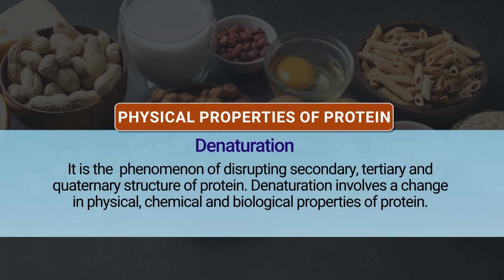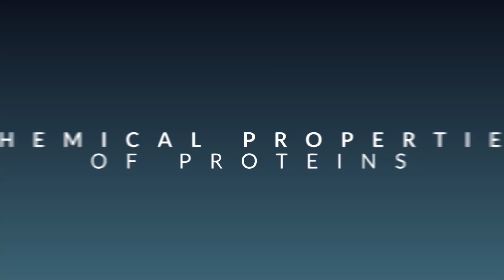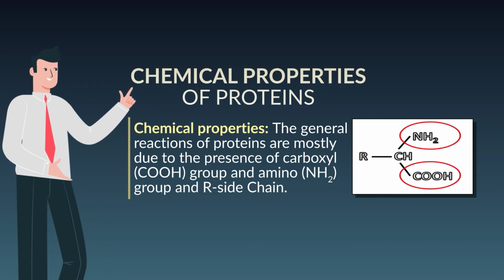Then another property is denaturation of protein. It is a phenomenon of disrupting the secondary, tertiary and quaternary structure of the protein. Denaturation involves change in the physical, chemical and biological properties of protein. Denaturation may be caused by physical or chemical agents such as heat, acid, alkalis, organic solvents, salts, heavy metals and detergents. Now we can move to the chemical properties of protein, which are due to the carboxyl group, amino group and R side chain.